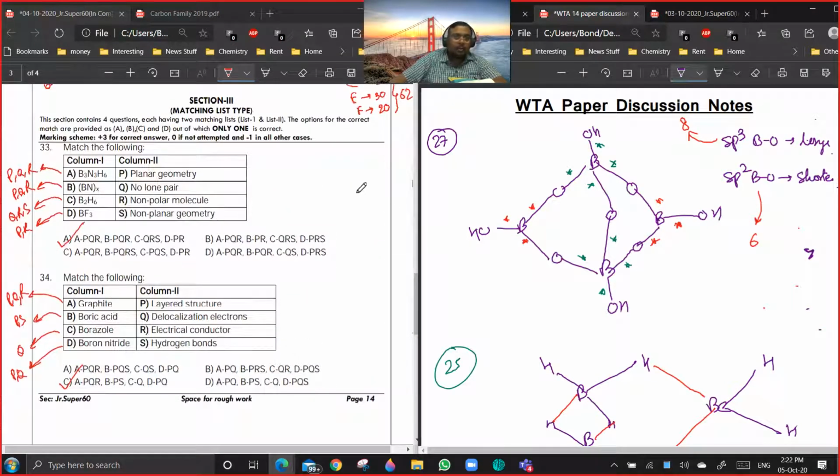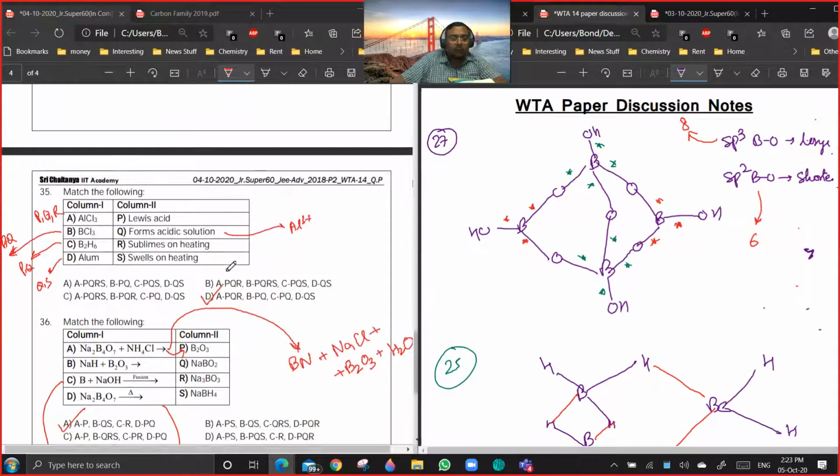Okay. So in section 3 matching list type, you have a single correct, only one of the options is correct. So let us start with this 33, 34. Any doubts? No. I think 33 and 34 are fairly clear. Only thing is you have to see in these type of questions corresponding to A, which of the options are correct. Then for B, which of the options are correct. C, which are correct. D, which are correct. Okay. So this way you are going to do this question.